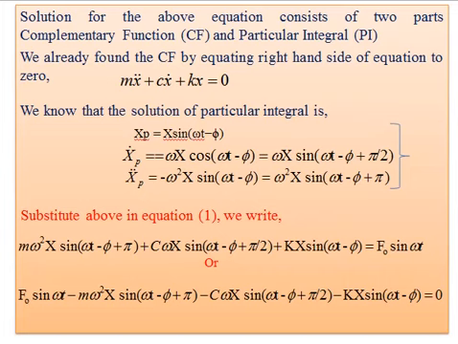Suppose we take all the terms on one side, then we can write F naught sine omega t, minus m omega square X sine omega t minus phi plus pi, this is the inertia term, minus c omega X sine in bracket omega t minus phi plus pi by 2, bracket complete. This is the damping term. Minus k X sine in bracket omega t minus phi, this is the stiffness term, is equal to 0.